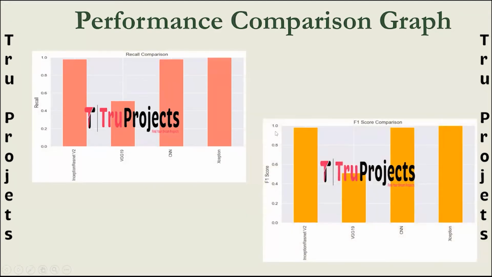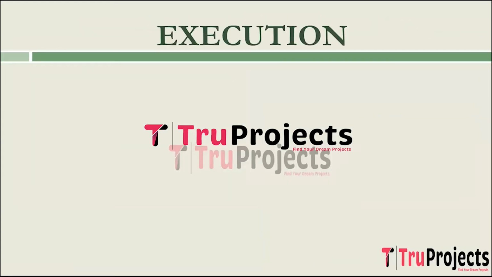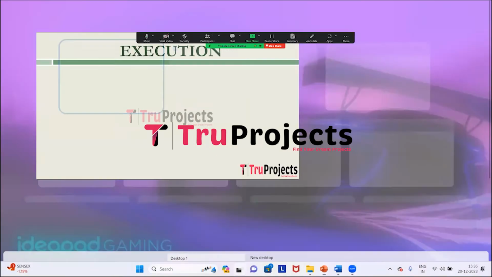This is the F1 score comparison graph. F1 score is the harmonic mean of precision and recall. It provides a balance between precision and recall, especially when there is an imbalance in class distribution. To execute the project, first we need to open the code folder which contains source code files.